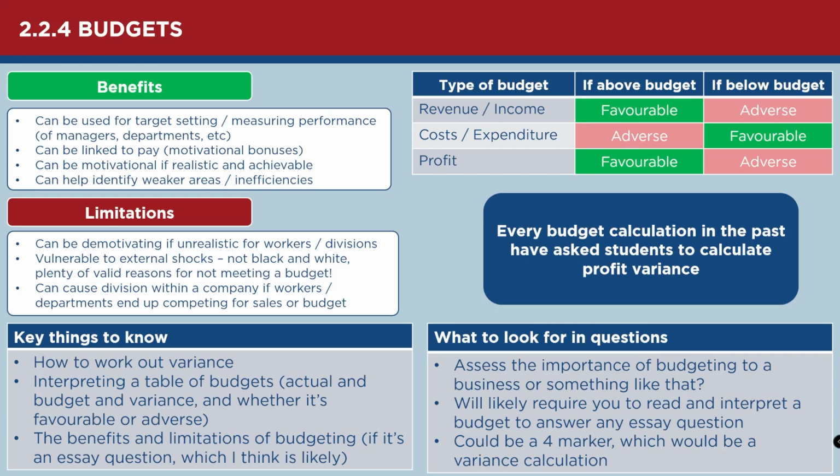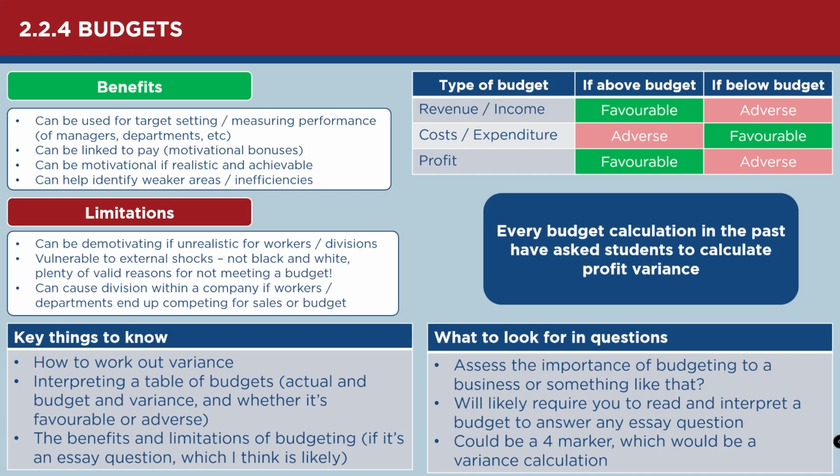So for example, we talk about motivational, and these targets. A budget is effectively a target, and a target can be quite motivational if it's something that people can realistically achieve, and potentially be linked to pay. So potentially be linked to bonuses. Commission is effectively a form of reward to a budget. In effect, you meet a target or you make a sale, you get a percentage of that sale.